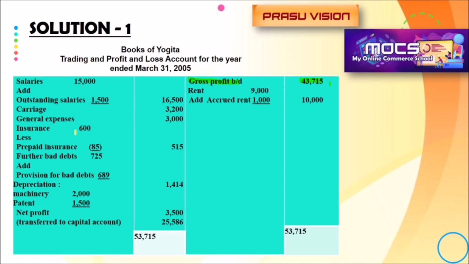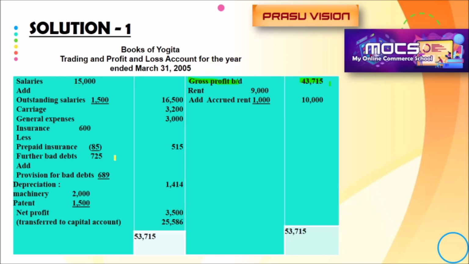Insurance, just look here, insurance 600 less prepaid insurance. Prepaid means they paid in advance, from March to September. So we have to find out the extra paid. How do we find it? They paid from March up to September, so 170 into the extra number of months paid, divided by 12. Then we will get 85. The difference will be written as 515.